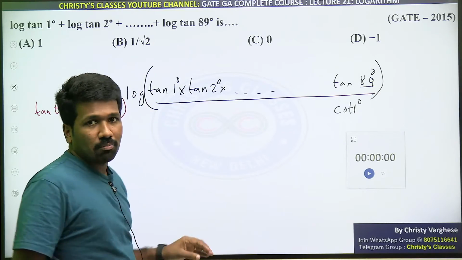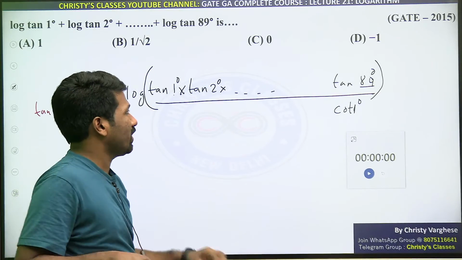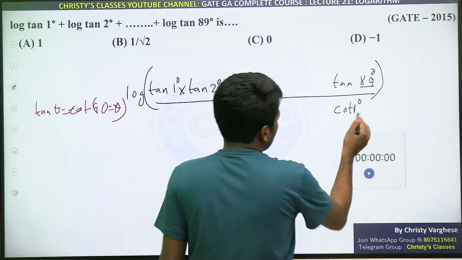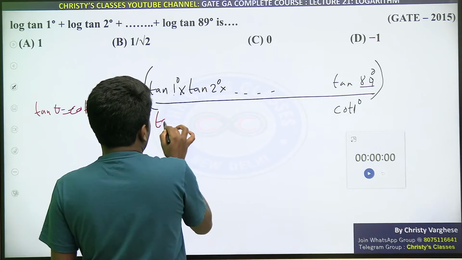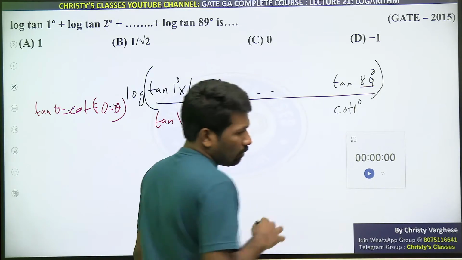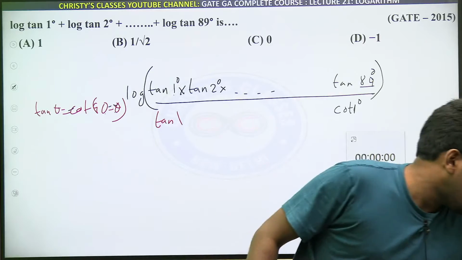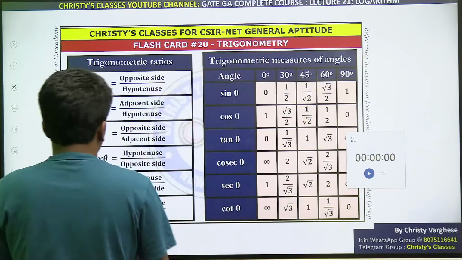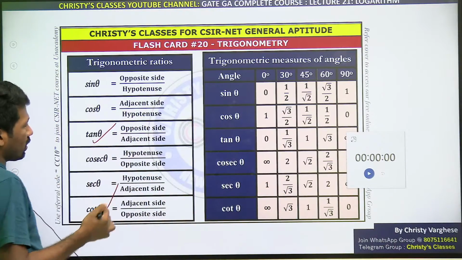I am not taking time on that because today's topic is not trigonometry. So, cot of 90 minus 89, that is cot 1. Tan 1 is here, cot 1 is here. Now you should know what is cot. Cot is 1 by tan. Everyone knows what cot, tan and all other ratios are, right?